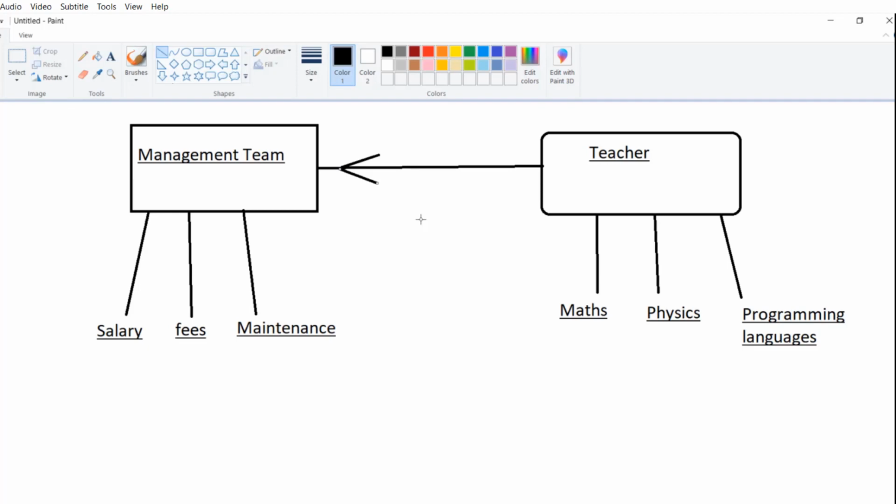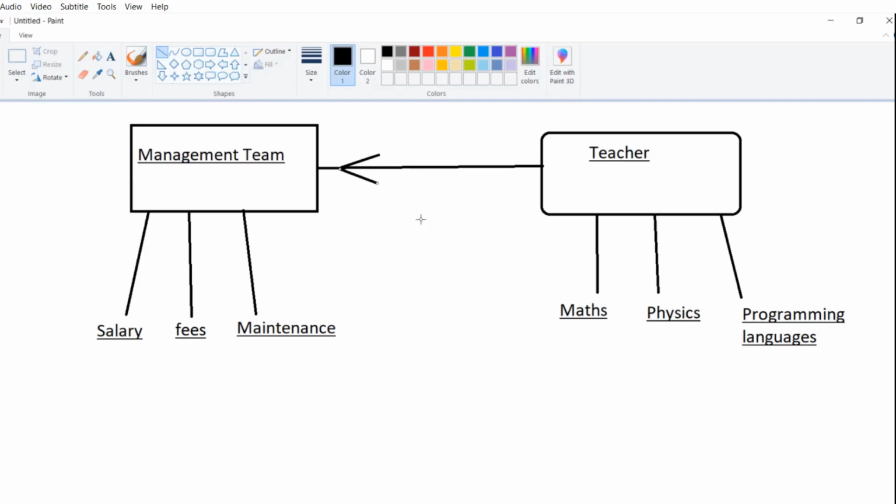tightly dependent on the management team. That means if a new salary structure came instead of the old one, if fees were changed, if maintenance was changed, then it should not affect the whole organization. It should affect that maintenance structure only. It will be removed and the new maintenance team introduced, new salary structure introduced, and all of those things pointed to the management team, and the management team will handle everything. You can say that this concept is loose coupling.